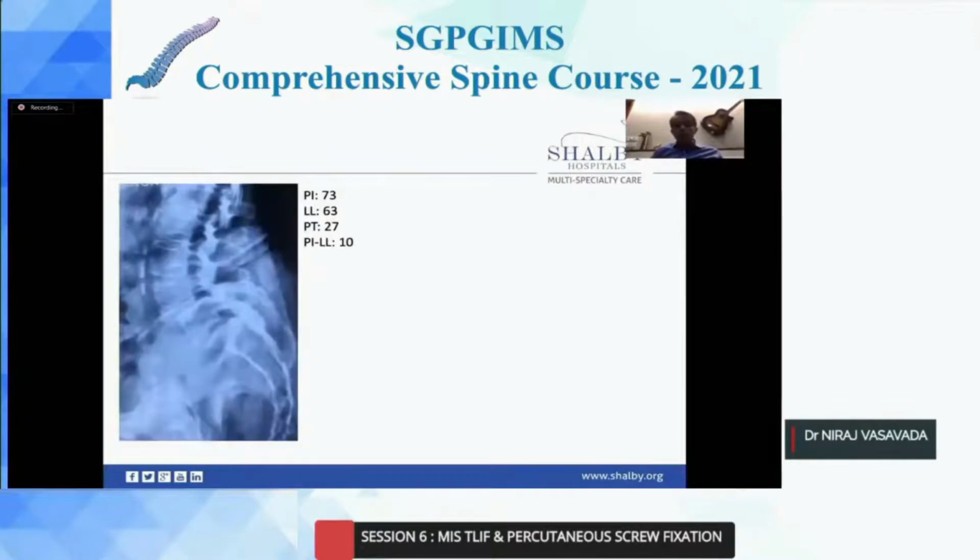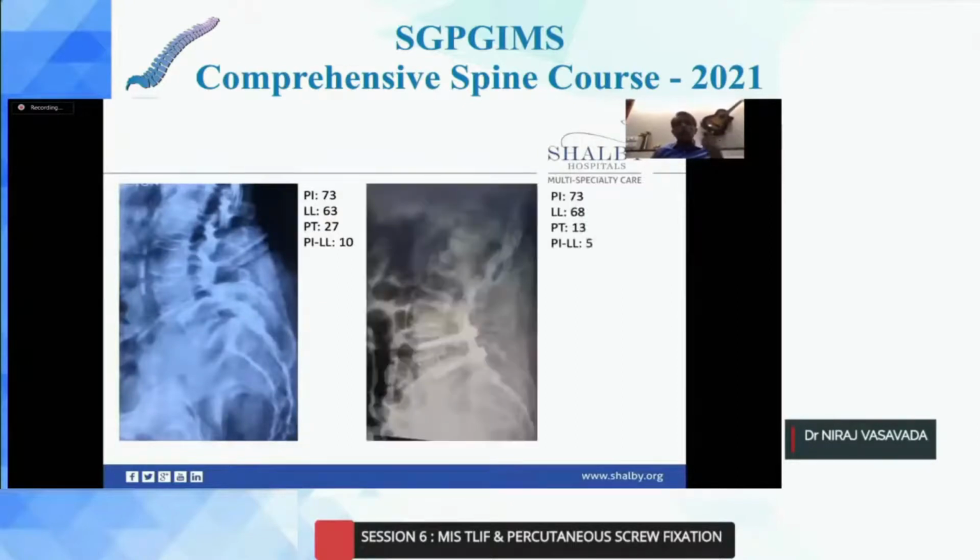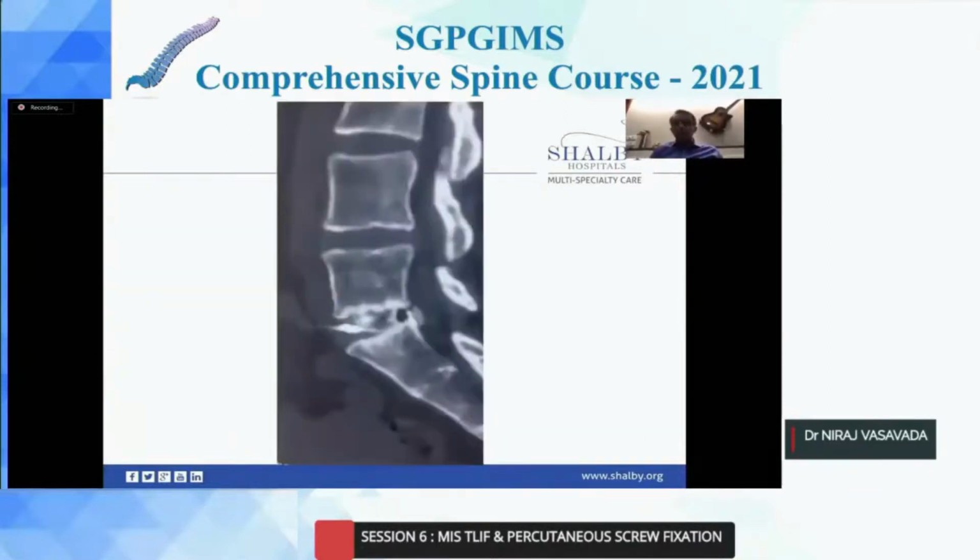When we talk about segmental lordosis, always make sure that you have achieved a proper segmental lordosis. One tip is to distract slightly more than the intended cage size, and then put a cage which is slightly smaller than the distraction amount. While putting the cage, put a screw on the opposite side, which will keep that distraction in space. Then you hammer your cage inside and achieve a good posterior compression to achieve segmental lordosis.